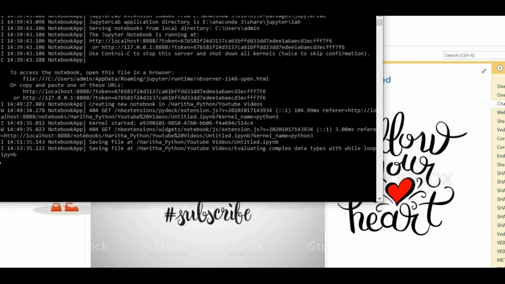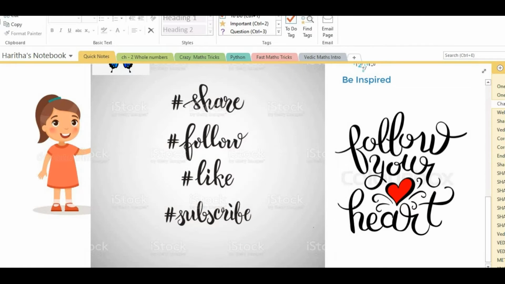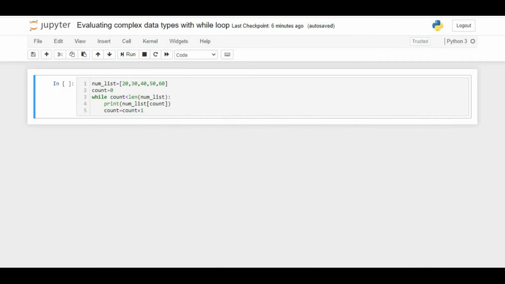So now I have to open my Jupyter notebook. Of course, I already opened it and it is ready for use. I created one new Jupyter notebook and gave it the name Evaluating Complex Data Types with While Loop. So far, the while loops we have implemented have not included any of the complex data types available in Python. For example, we have not used while loops to access or iterate over the elements in a list. In today's class we will learn how to iterate over a list. For that purpose, I created a new Jupyter notebook with the name While Loop with Complex Data Types.